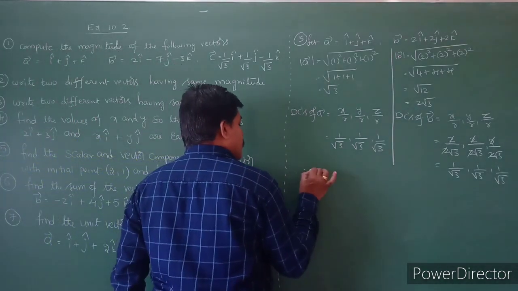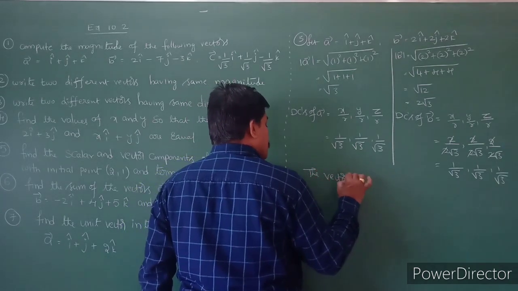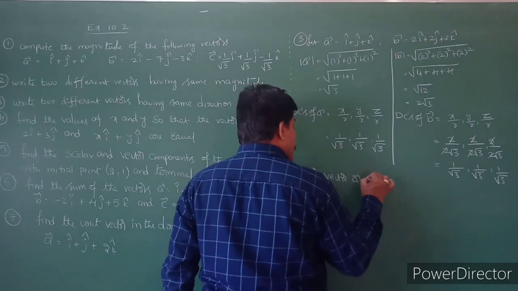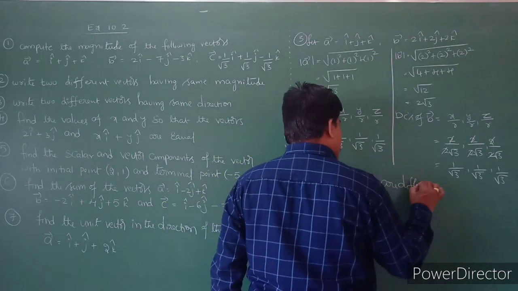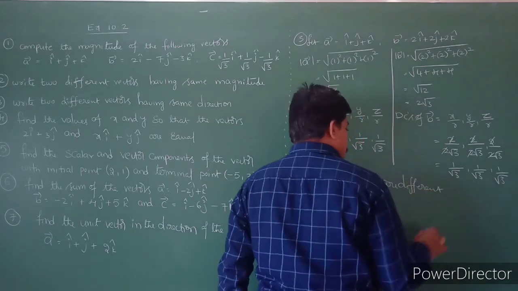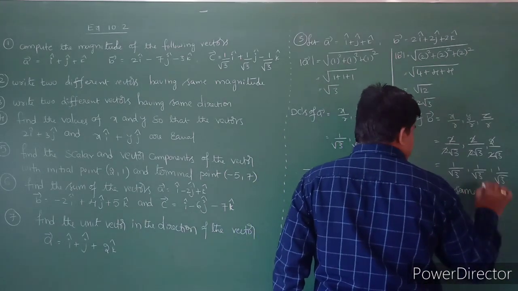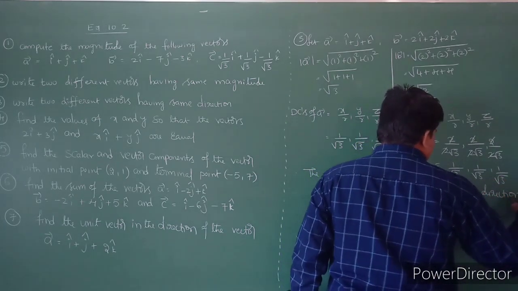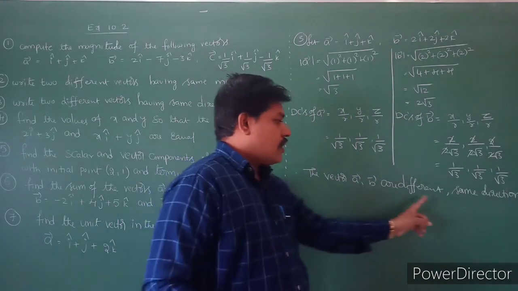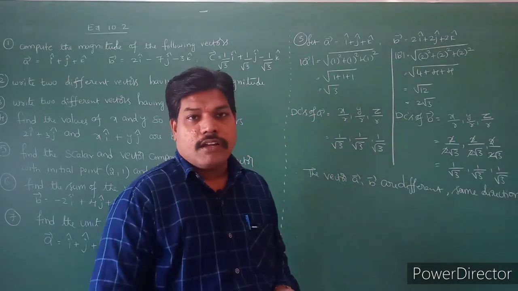Therefore, the vectors a bar, b bar are different, same direction. So this is the example for that question.